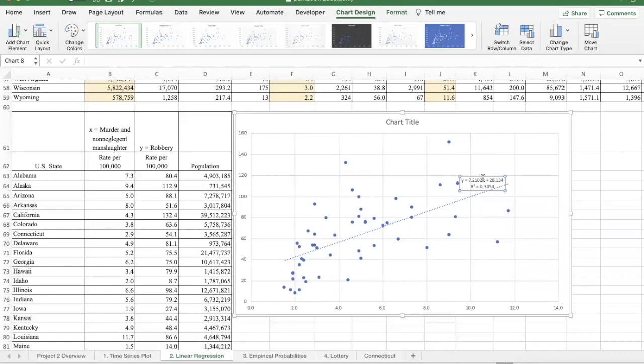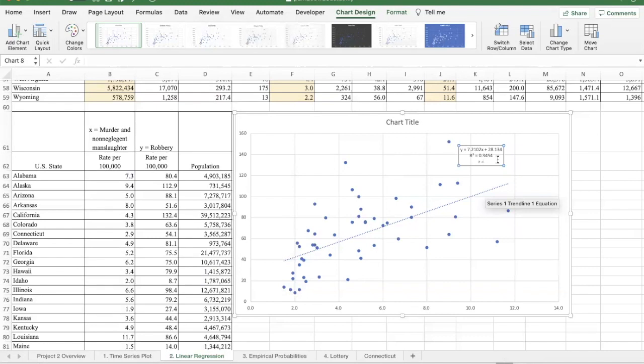If you wanted to figure out what the R correlation coefficient is from this, let's go just down to the bottom and type in R equals, and you can manually get your calculator out and take the square root of 0.3454. When I do that, I get 0.5877.